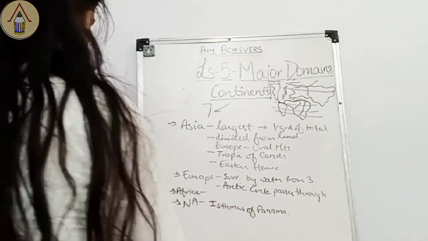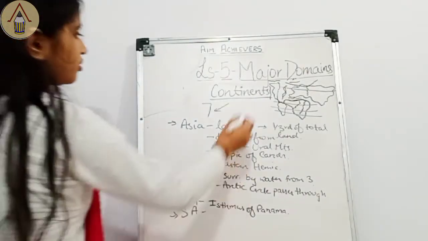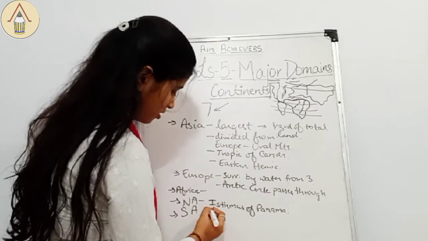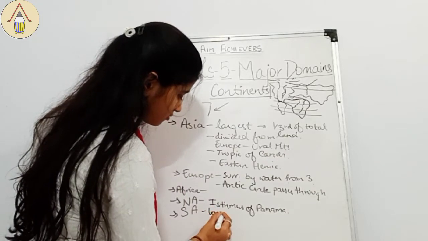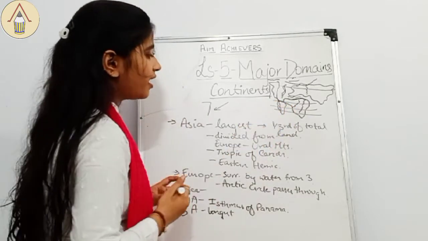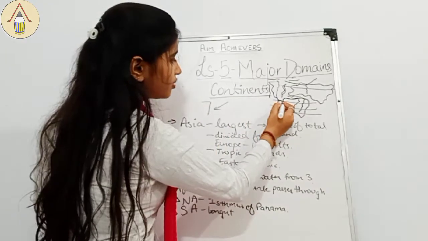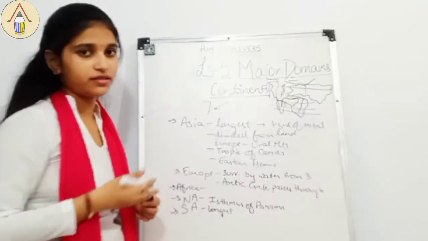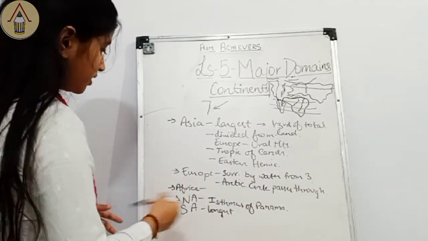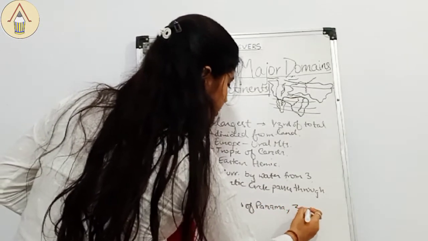Now we will be talking about South America. South America's specialty is that it has the longest mountain range, the Andes here, and the largest river, the Amazon, which flows like this in meanders. After talking about these five in total, North America is the third largest continent.